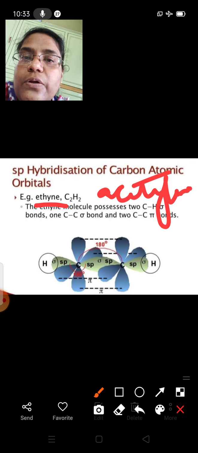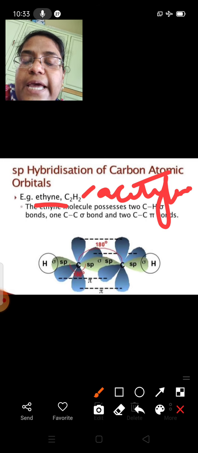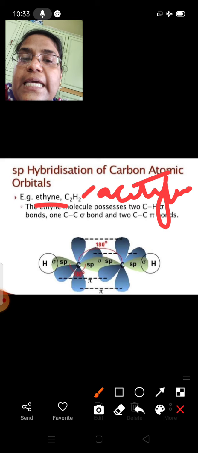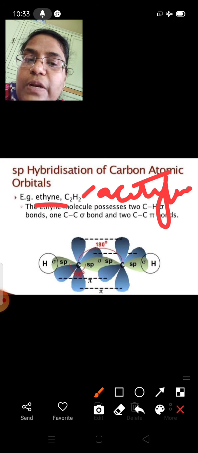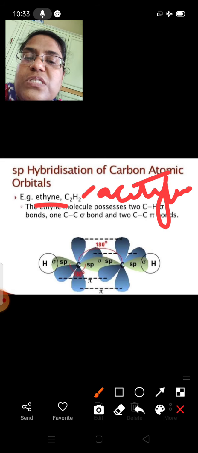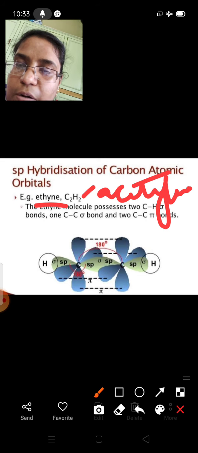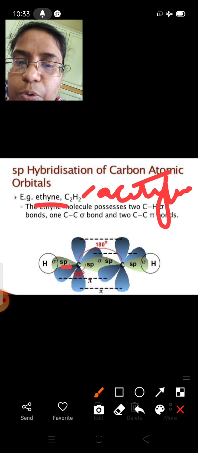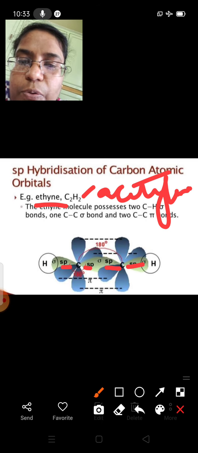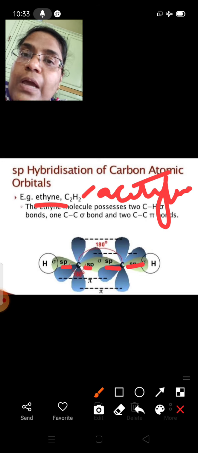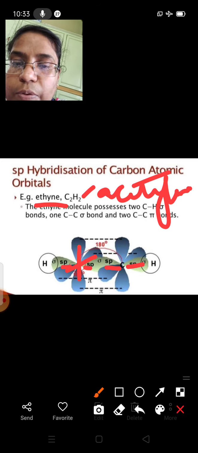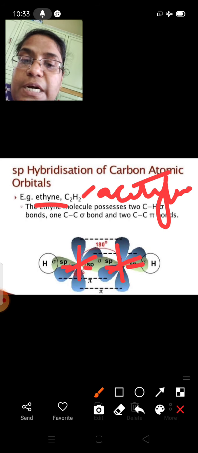The acetylene molecule is the best example for sp hybridization, and the formula is C2H2. The ethyne or acetylene molecule will possess two CH sigma bonds, one CC sigma bond and two CC pi bonds. How? We'll just see. C2 means two carbon atoms are there. One of the carbons will have two sp orbitals and the other will have two sp orbitals in a linear way, and both will have two unhybridized orbitals which are represented in blue color.